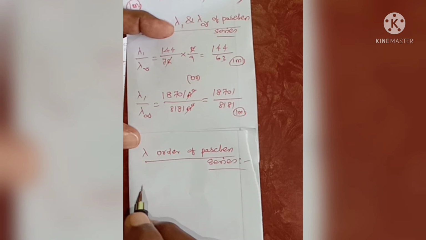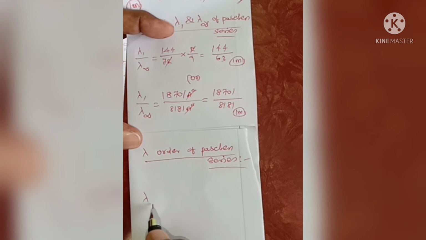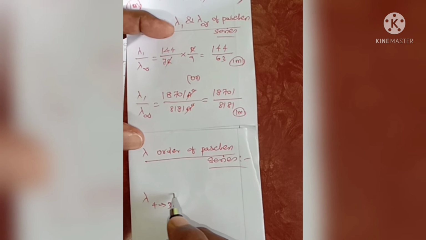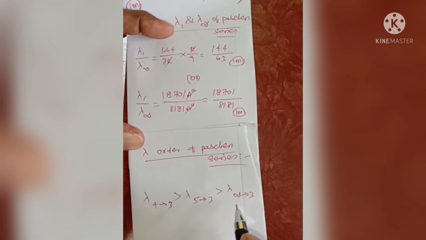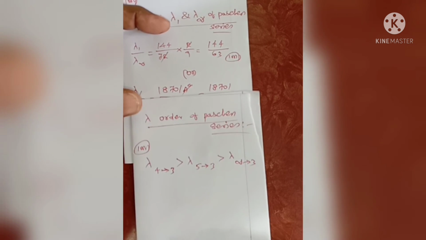For this Paschen series, the wavelength is maximum for the first transition, then the second transition, 5 tends to 3, is smaller, and the last transition, the series limit, infinity tends to 3, is the minimum wavelength. The first transition is the maximum wavelength compared to the last transition of the Paschen series. This is also one more question.